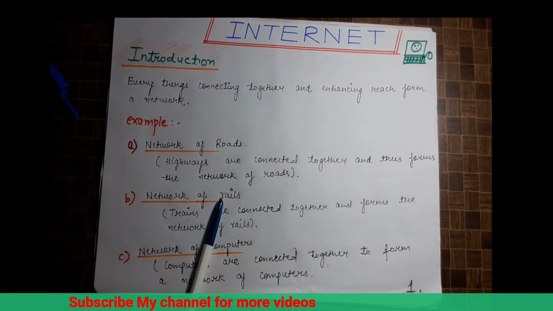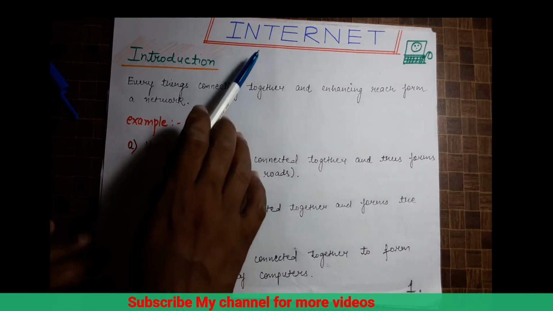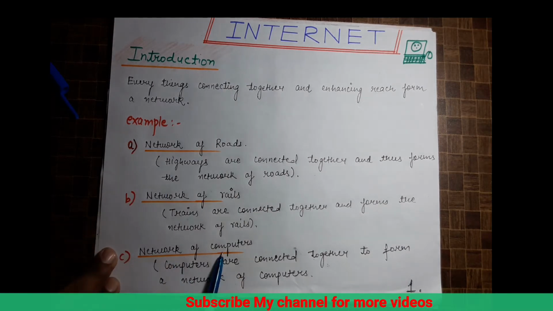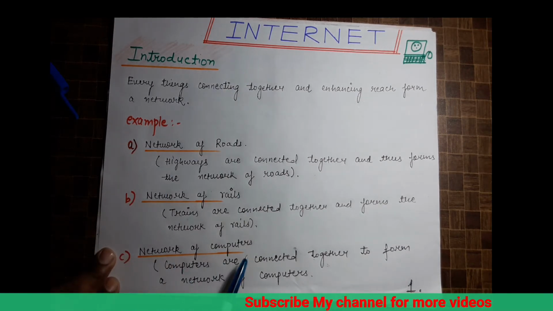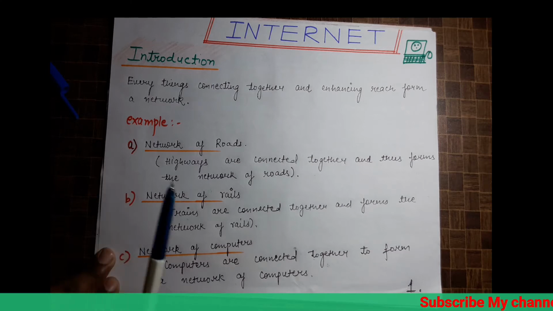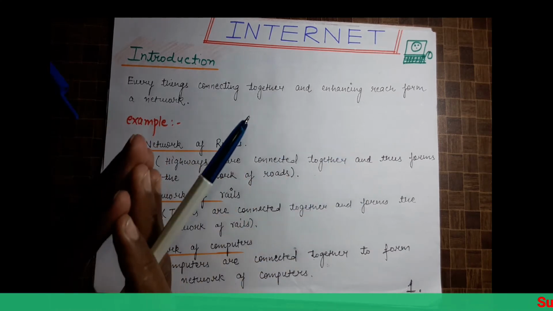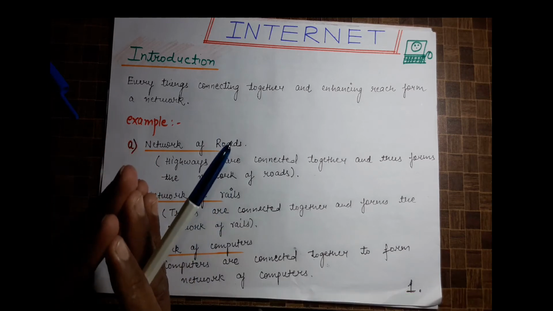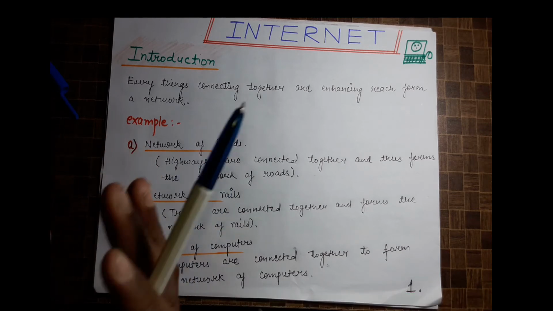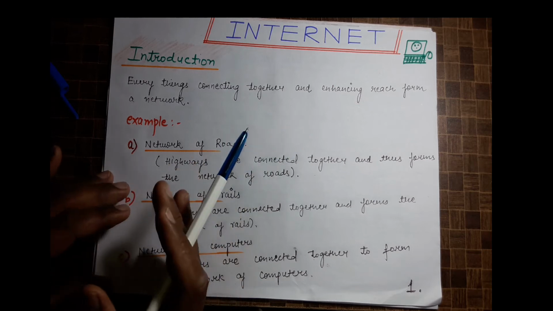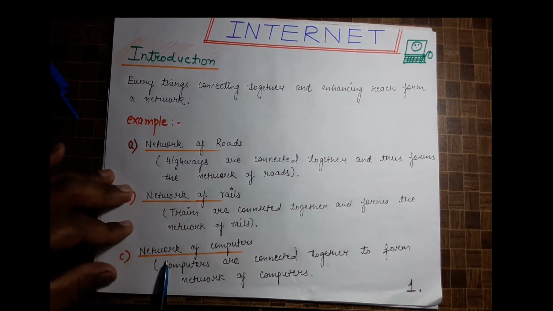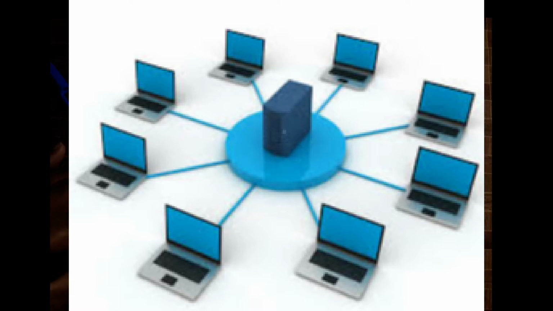In the same way, if we talk about the internet, that is a network of computers, and computers are connected together to form a network of computers. So all the computers are connected to each other and they make a network of computers, so that we can communicate with each other. Okay, so this is the introduction.